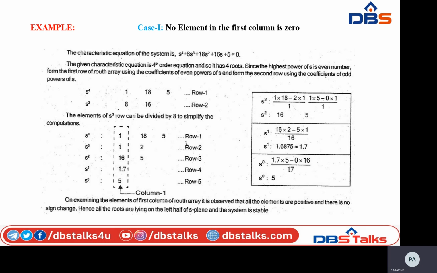Okay, so that's why, see, here all the elements in the first column are positive. So that's why the roots corresponding to this characteristic equation are lying on the left half of the S plane. Okay, so simply the system is said to be a stable system.